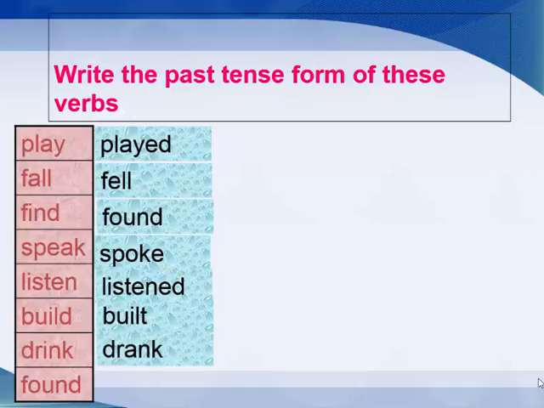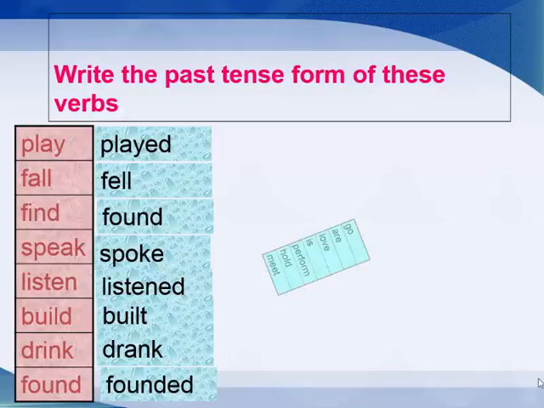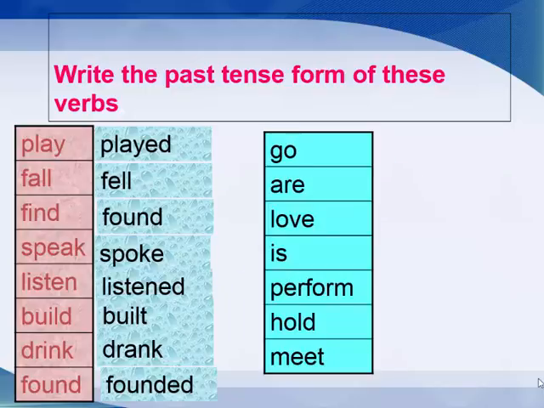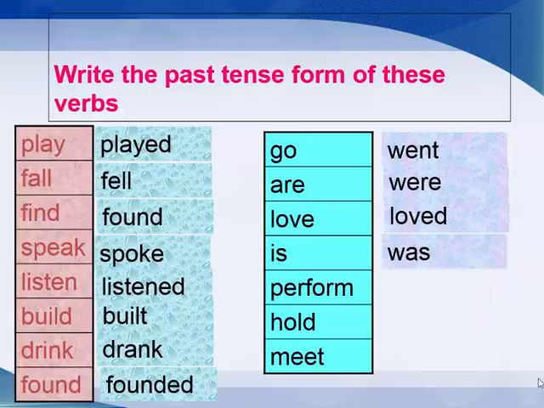Drink, drank. Found, founded. This verb found in the first conjugation means establish. Go, went. Are, were. Love, it's a regular verb, only add D. Is, was. Perform, a regular verb, you need to add ED. Hold, held, and meet, met.